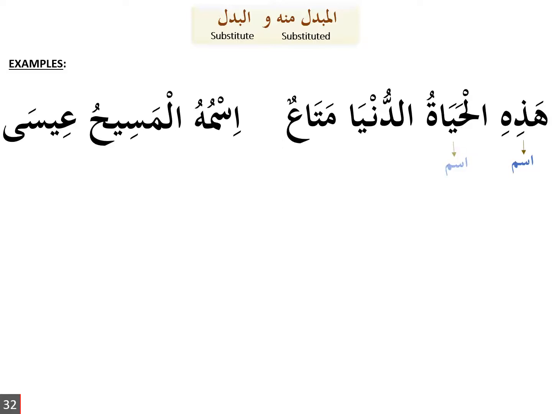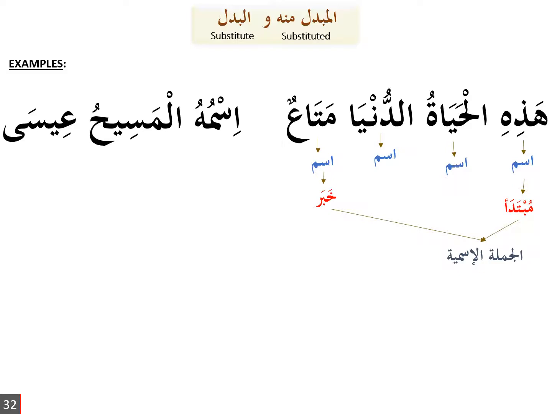هذه is a noun, al-hayatu is a noun, dunya is a noun, and mata'un is a noun. So هذه will be mubtada, and that's going to be a nominal sentence beginning over there. And the word mata'un is our khabar, because the khabar is in the state of raf, number 1, and a khabar is usually indefinite. So the words al-hayatu and ad-dunya probably are not the khabars, because they are definite. So mata'un is our khabar, and that's our jumla ismiya. Now we have 2 nouns left over. We have to now decide which relationships these nouns have with the nouns within our sentence.